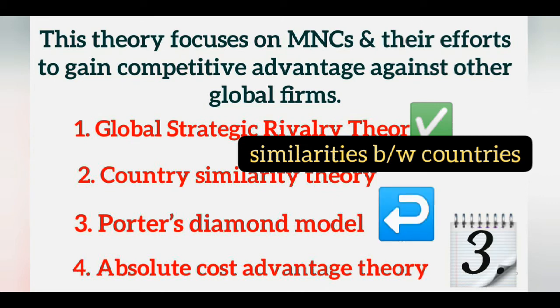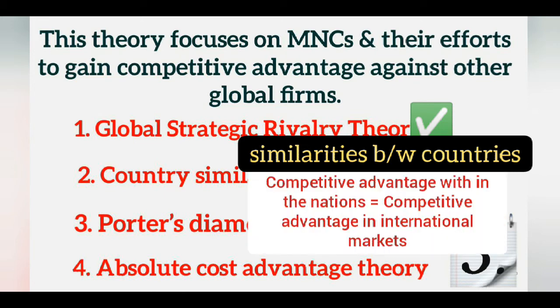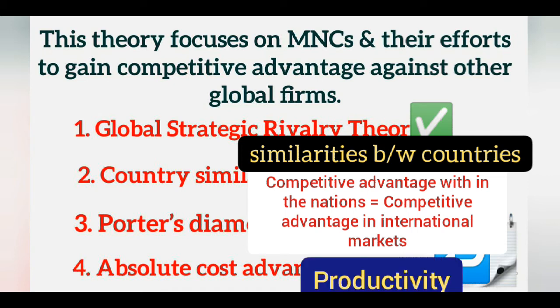Porter's Diamond Model was propounded by Michael E. Porter, and the idea behind this theory is that the competitive advantage within the nation is the key to gain competitive advantage in the international market. And last one, absolute cost advantage theory. This theory was propounded by Adam Smith, and according to this theory, the productivity of the nation is the basis for conducting trade between the nations.